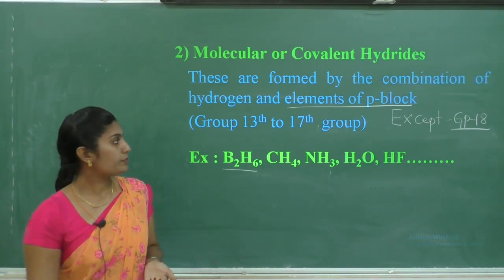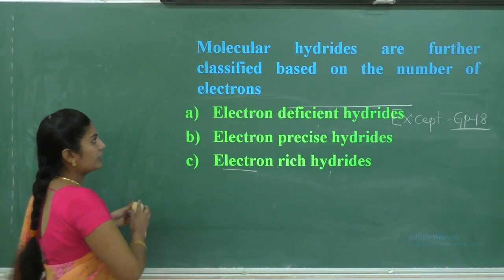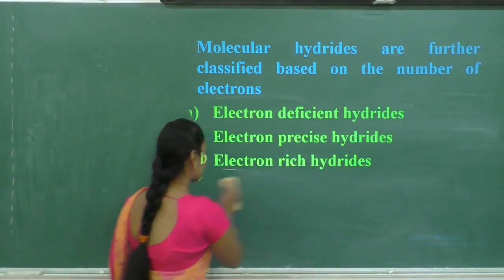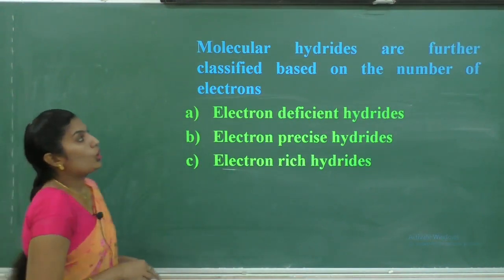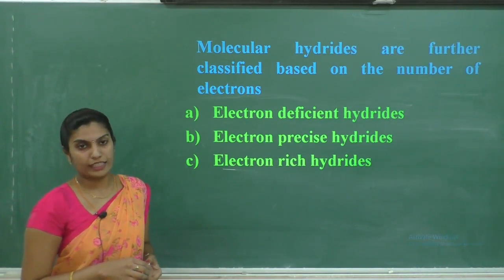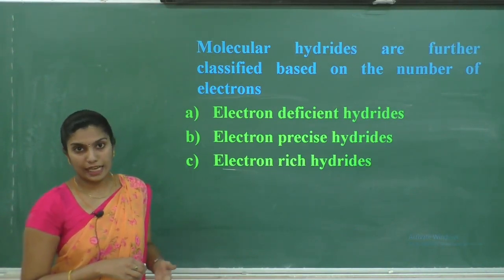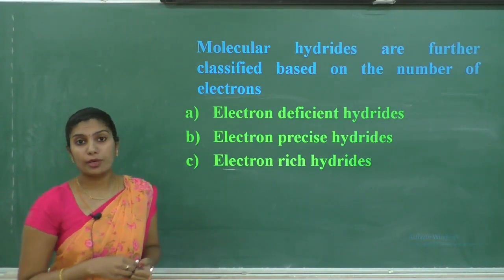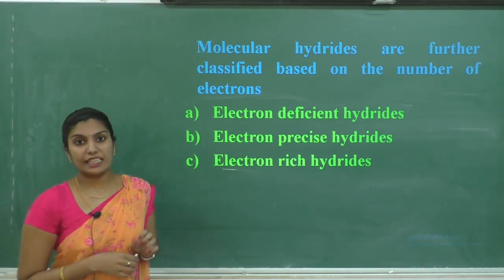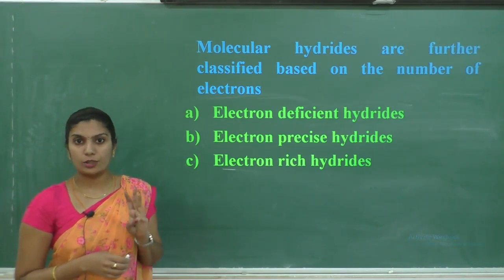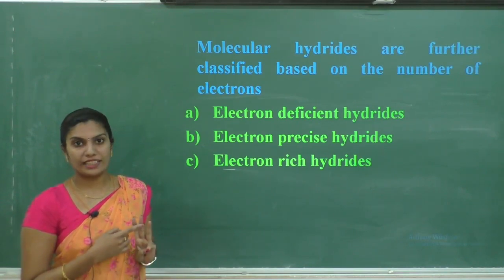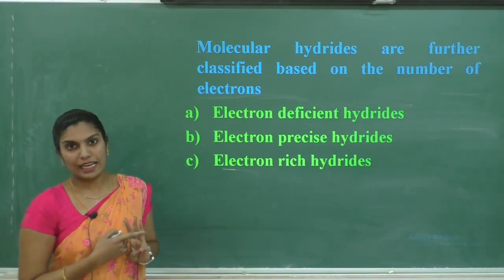Next, molecular hydrides are further classified into 3 types based on the number of electrons. Mainly hydrides are classified into 3 types: ionic hydrides, covalent hydrides, metallic hydrides.